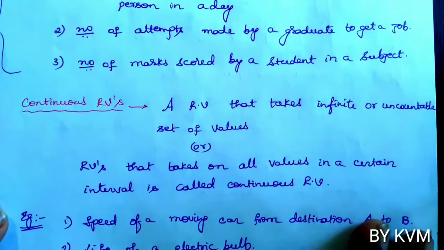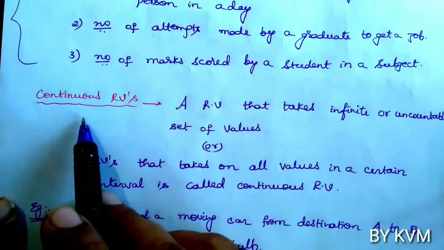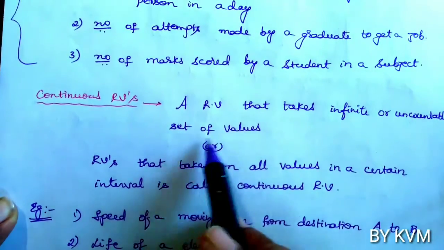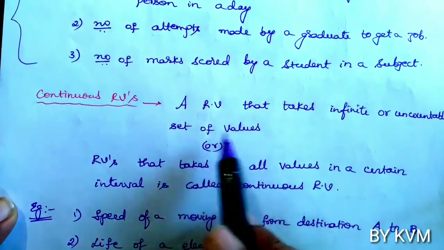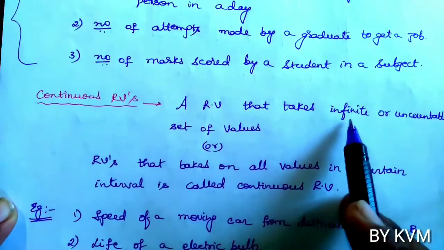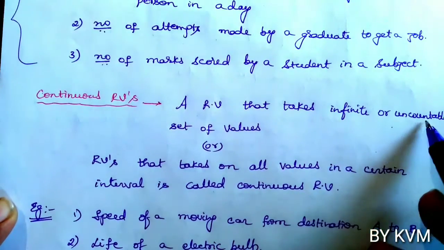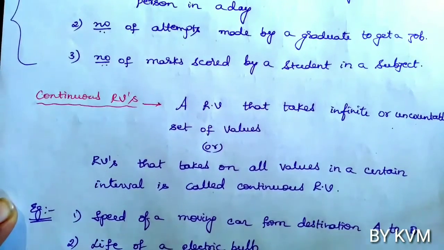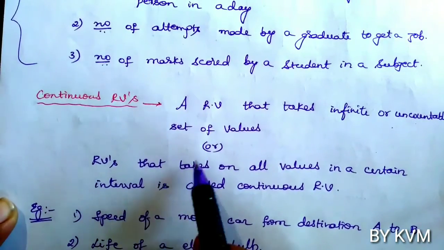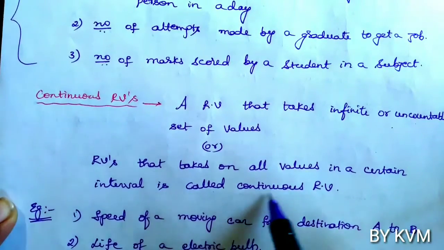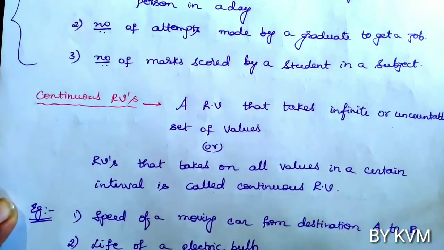Now let us see what continuous random variables are. A random variable that takes an infinite or uncountable set of values. So a continuous random variable takes infinite values or an uncountable set of values, which is not countable. Uncountable means you can't count those values. Or a random variable that takes on all values in a certain interval is called a continuous random variable.